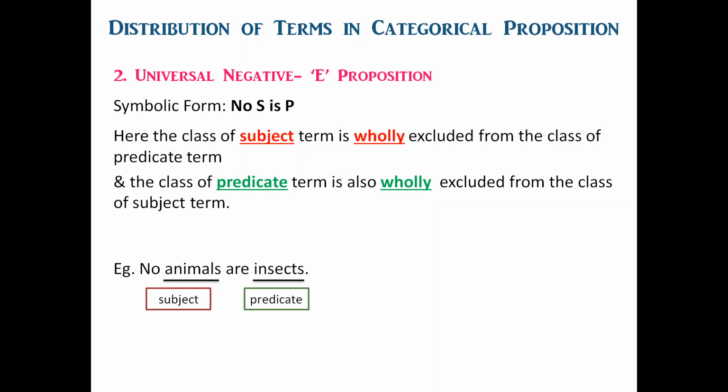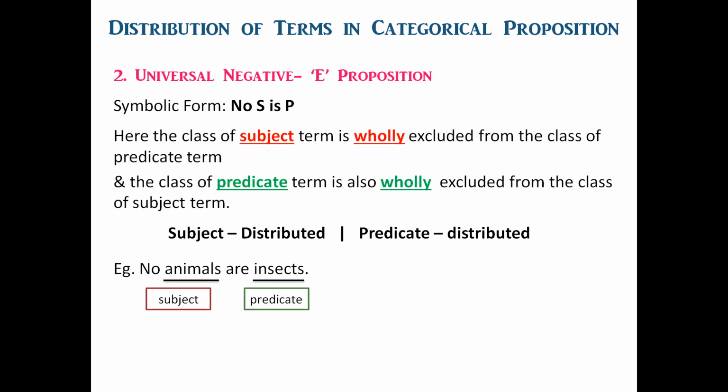So the subject term is distributed in E proposition. Similarly, the class of the predicate term, insects, is also wholly excluded from the class of the subject term, animals. So the predicate term is also distributed in E proposition.